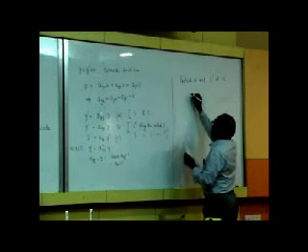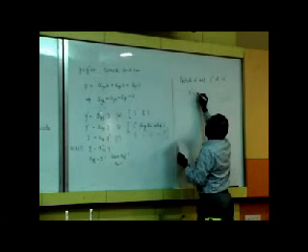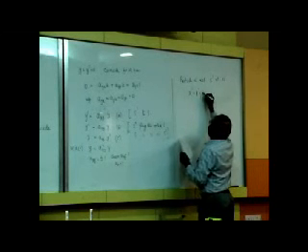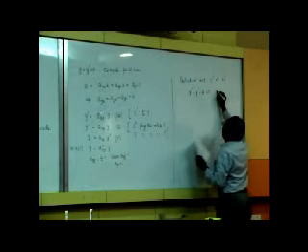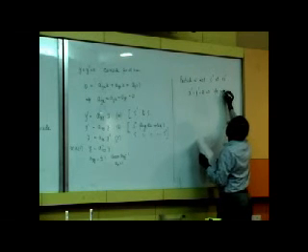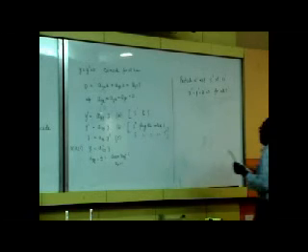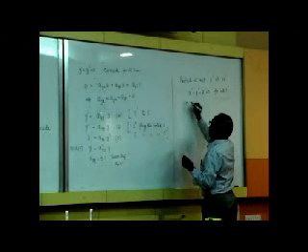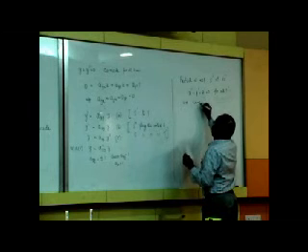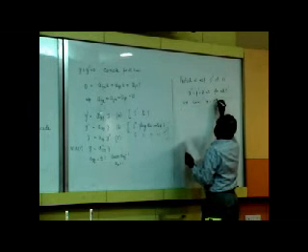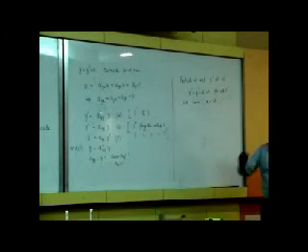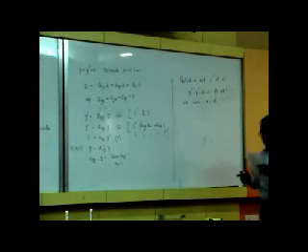Then x prime equals y prime equals z prime equals 0 for all t prime. We also have x equal to vt, because that origin is moving with vt as far as S is concerned.